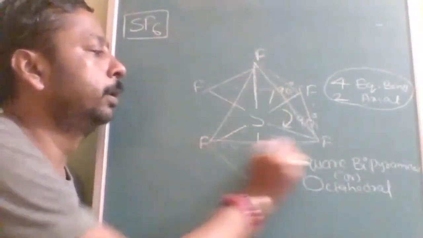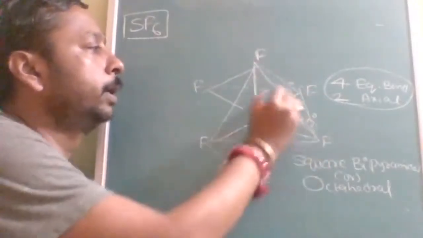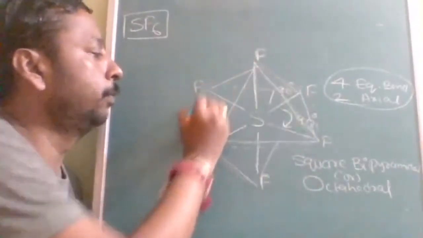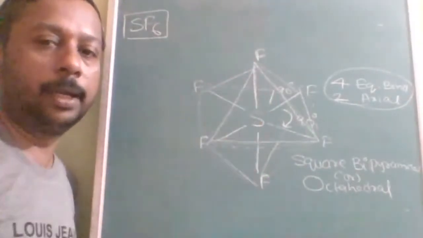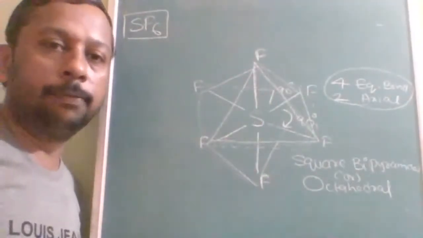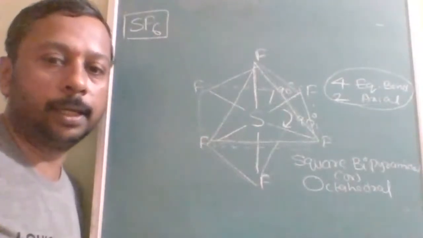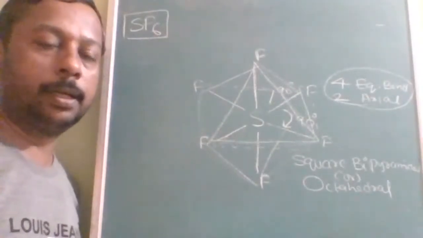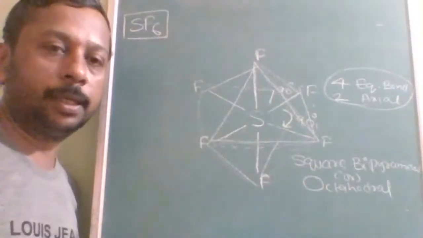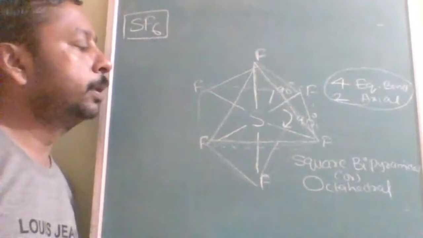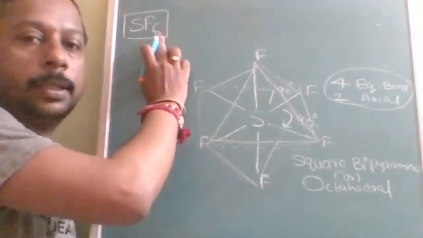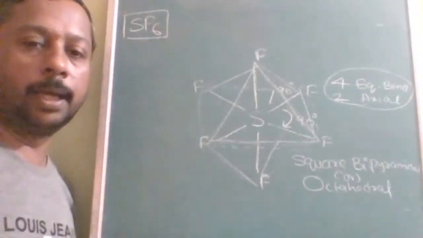Therefore, it is called an octahedron. Is this clear? Tetrahedron also has the same reason. So octa is not because of the 6, it is because of the triangular planes.